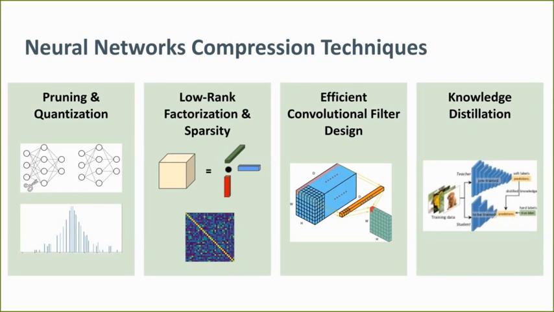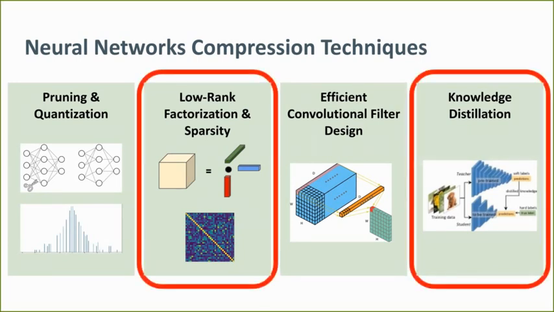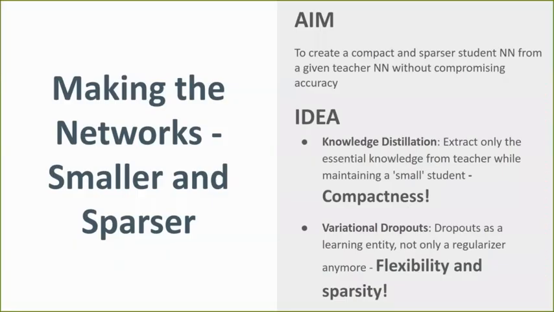Our proposed method is primarily based on sparsity constraints and knowledge distillation. Other compression techniques could complement our proposed method to enhance compression. In our work, we aim to create a compact and a sparse student network from a given teacher network with a minimal compromise in accuracy. Specifically, we use variational dropouts for inducing sparsity in the student network in the knowledge distillation framework.